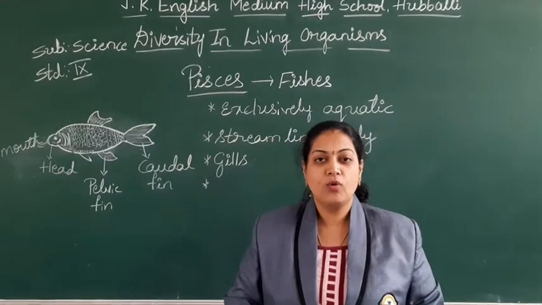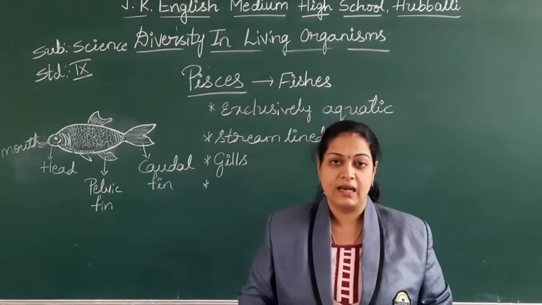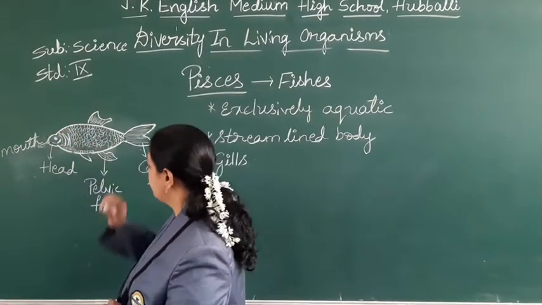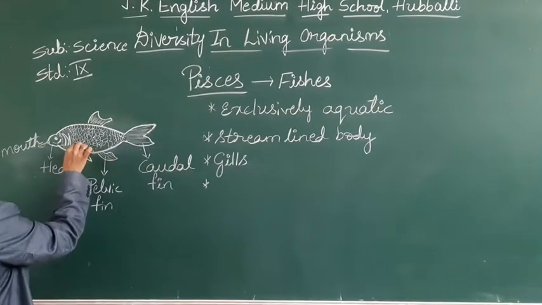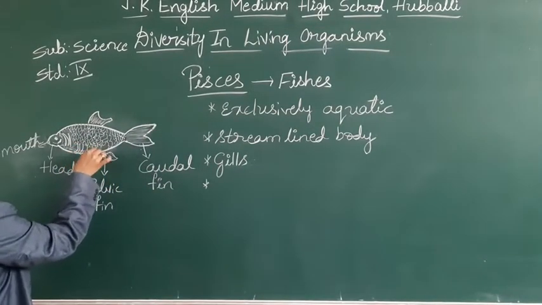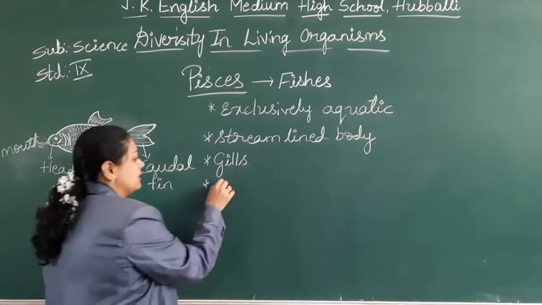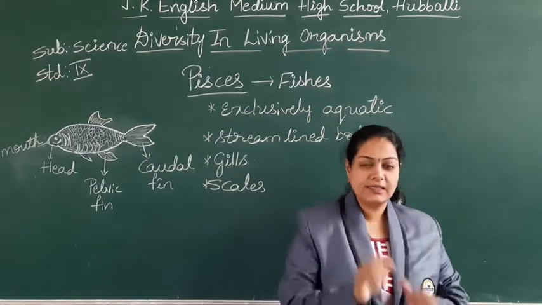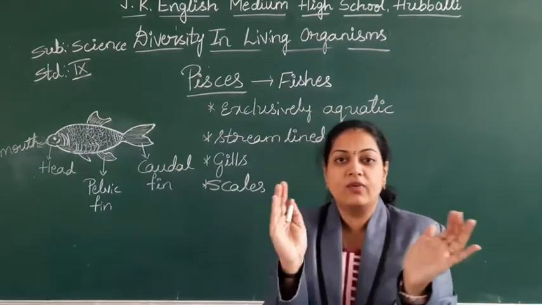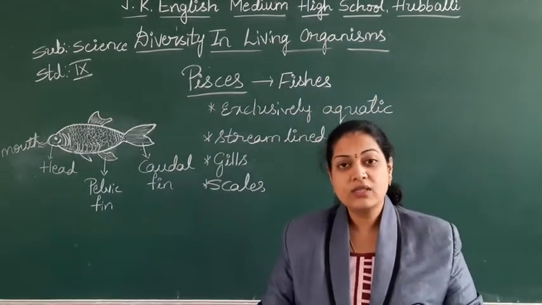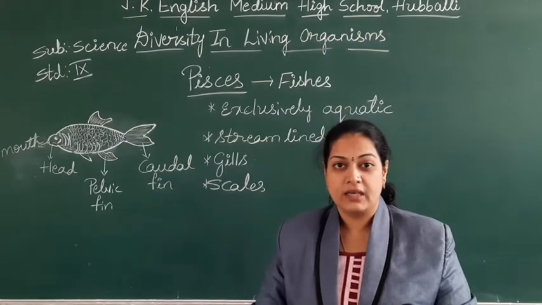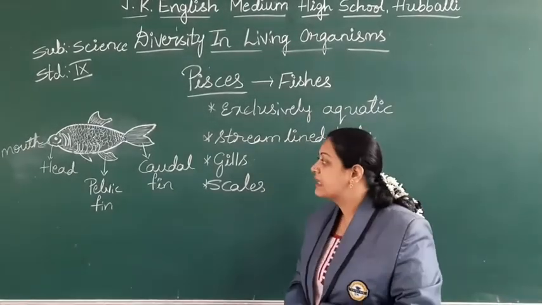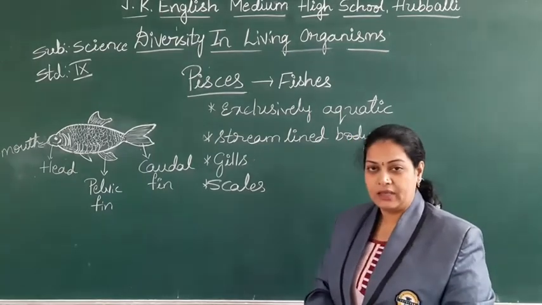And you can see the body of the fish here, these are called the scales. The skin is fully covered with scales because it protects the body. Protection is the main intention.